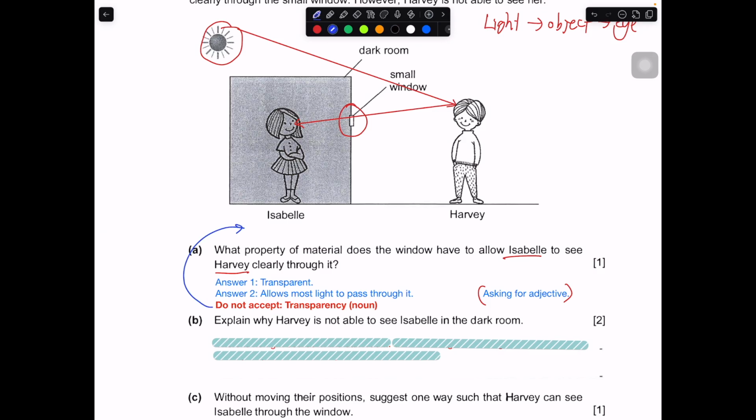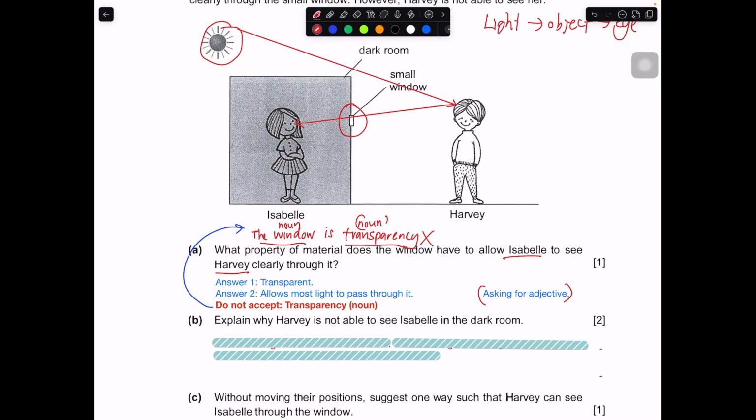Imagine you write this: the window is transparency. It doesn't make sense, right? The window is actually a noun. Transparency is also a noun. If you write these two together, it just doesn't make sense scientifically. So that's why this is wrong.